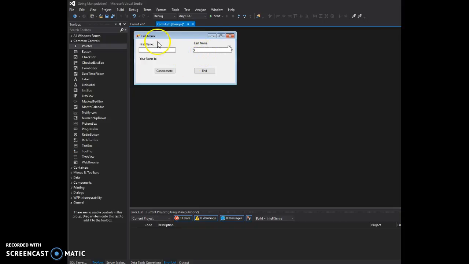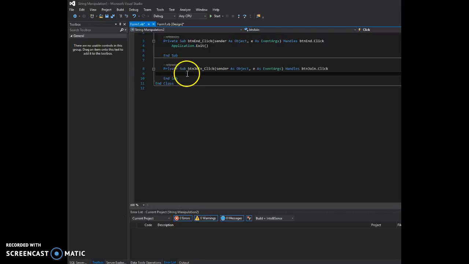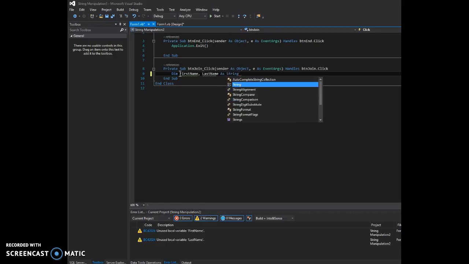Alright, so I've created this little program where the user is going to put their first name in that text box, last name in that text box, and when I click the concatenate button, their full name will appear in a single label, which you can't quite see because there's nothing in it at this point in time, but it is there. When I click on the button, first off, I'm going to declare a couple of variables. I'm going to call this one first name, and surprisingly enough, last name, as string.